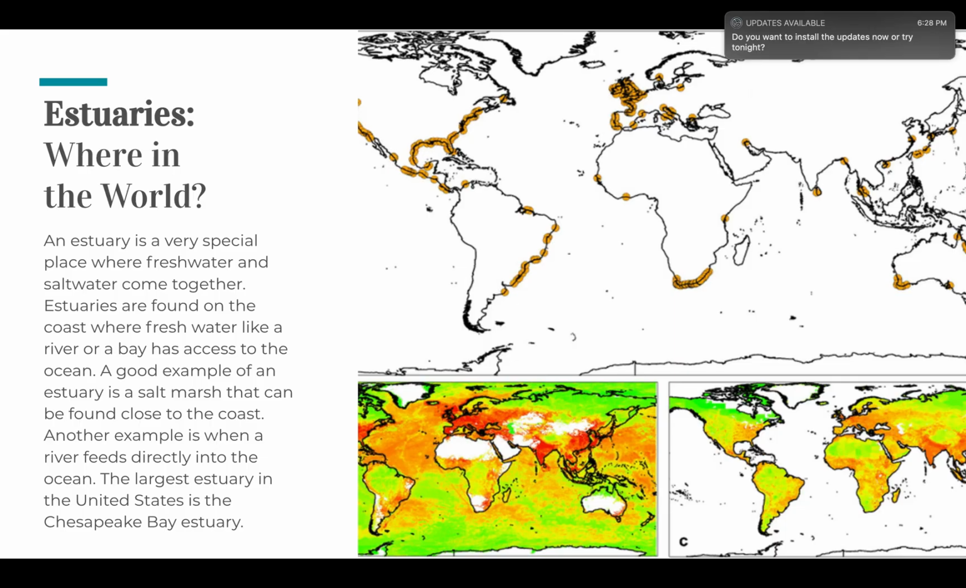Estuary, where in the world? An estuary is a very special place where freshwater and saltwater come together. Estuaries are found on the coast where freshwater, like a river or bay, has access to the ocean. One example is a lake or salt marsh close to the coast, and another is when a river feeds directly into the ocean. The largest estuary in the United States is the Chesapeake Bay Estuary.